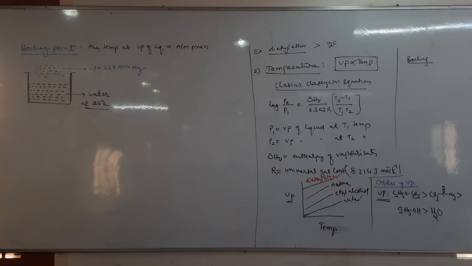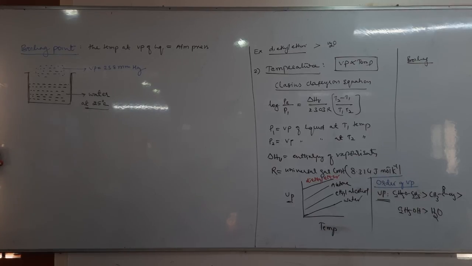What you study at school level is the temperature at which a liquid boils. At what temperature does water boil? 100 degrees Celsius. Therefore the boiling point of water is 100. But the chemistry behind this boiling point is something different. It is actually related to vapor pressure. So what is the exact meaning of boiling point?